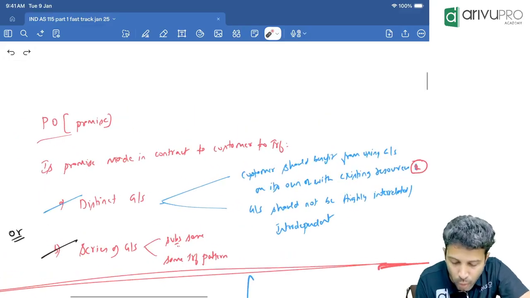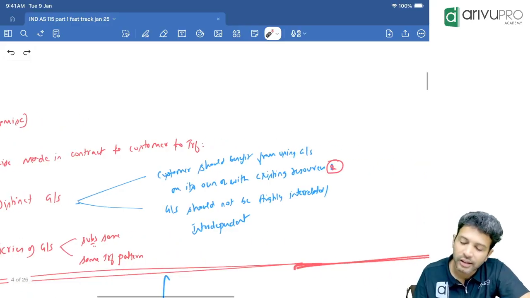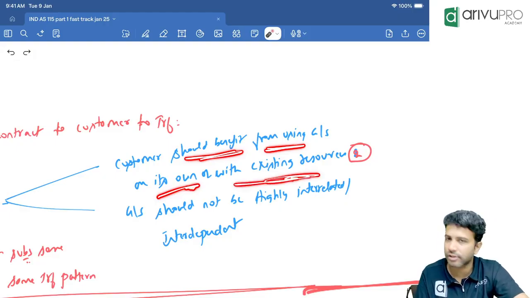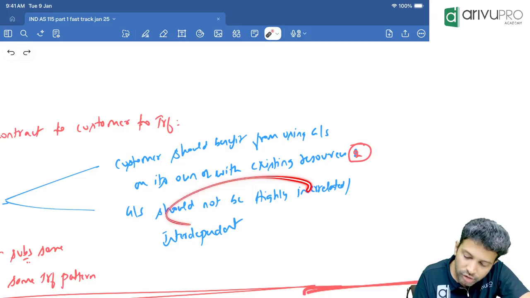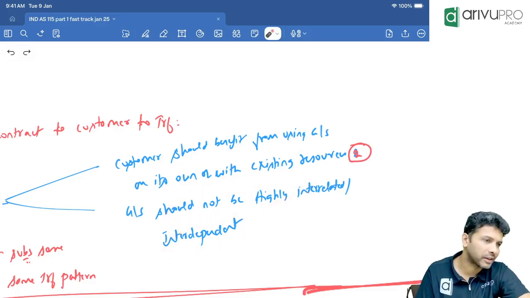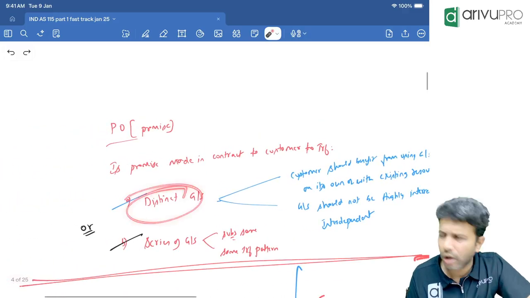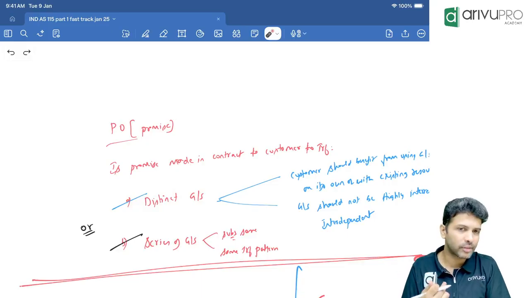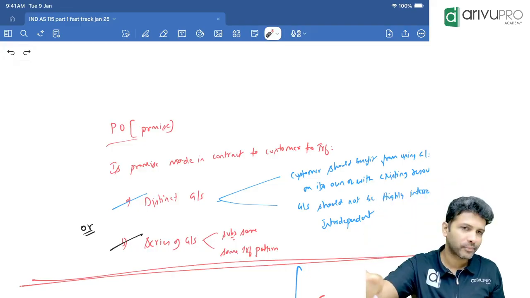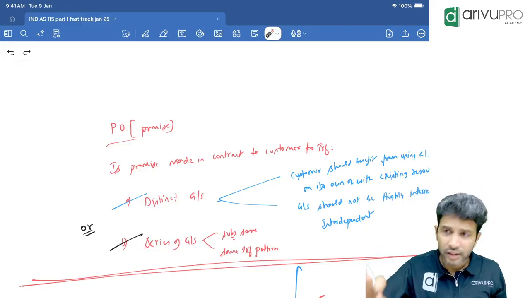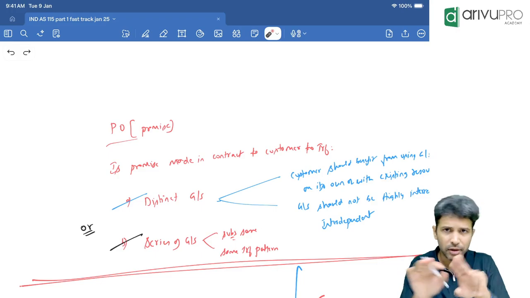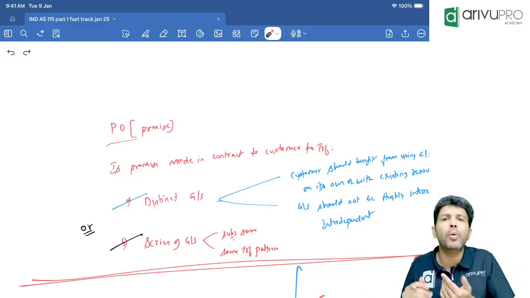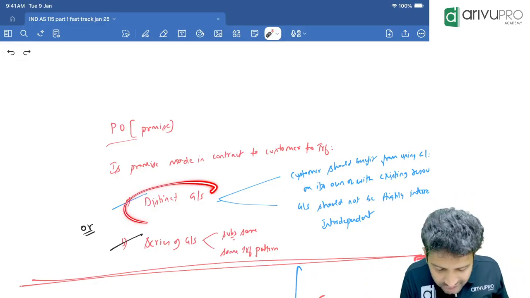Same thing here also. If you want to call a goods or service as distinct, the customer should benefit from using the goods or service on its own or with the existing resource of the customer. And this goods or service should not be highly interrelated or interdependent. Basically, sometimes you will sell multiple goods. Like let's say I purchased a mic and camera. Is mic or camera the same, or can they be used separately? We can use it separately if you want. Right now we are using it together, but if you want, we can also use it separately. Then it's a distinct goods or service.